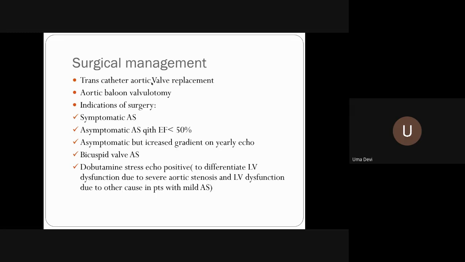Now, surgical management: there are a lot of options, that is transthoracic aortic valve replacement and aortic balloon valvulotomy.